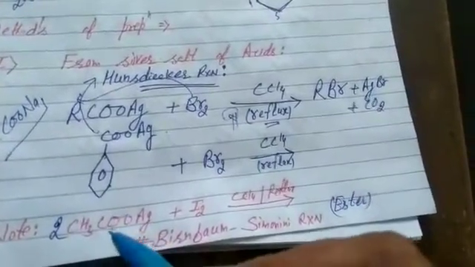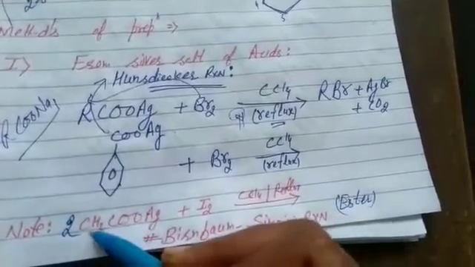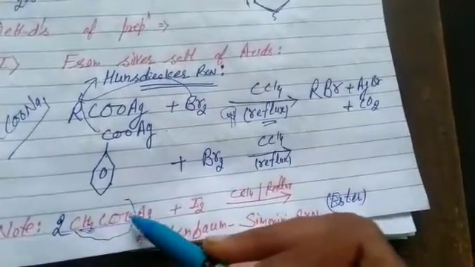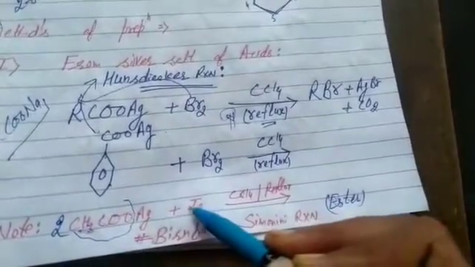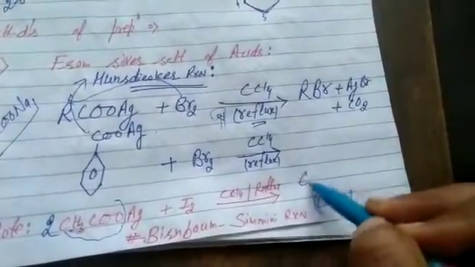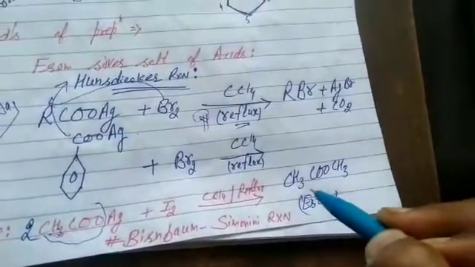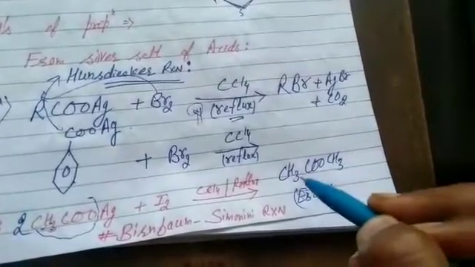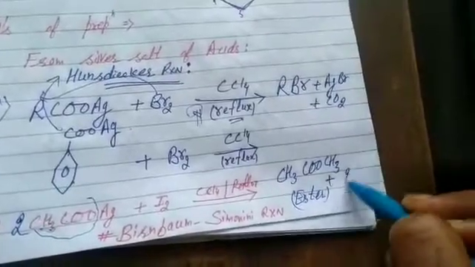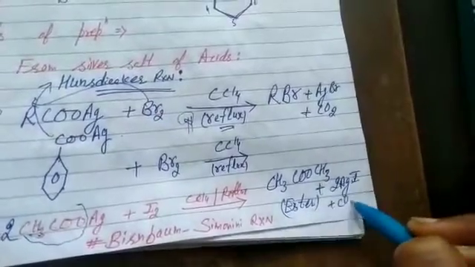That's bimolecular, that is, two molecules of acid will participate and give CH3COOCH3, plus 2 AgI. Now what is left? One CO2 is left. We name esters by using the term alkyl alkanoate. Please complete it, mention its IUPAC name and submit it to me again. Plus 2 AgI plus CO2. That's not the Hunsdiecker reaction.